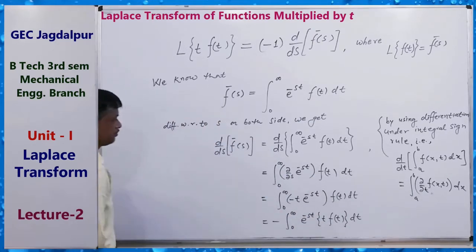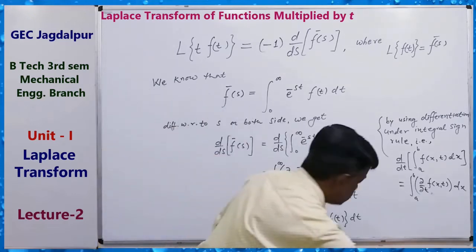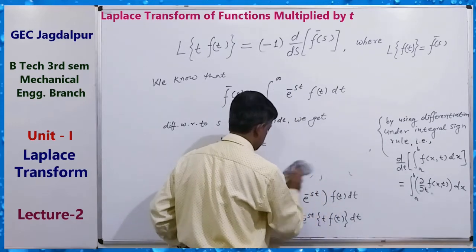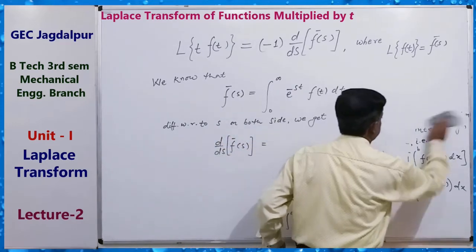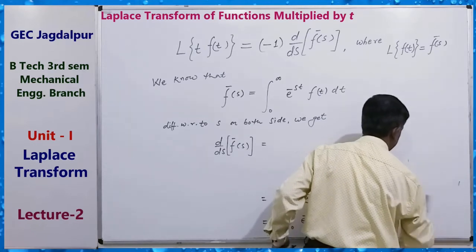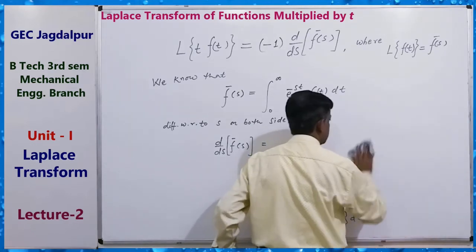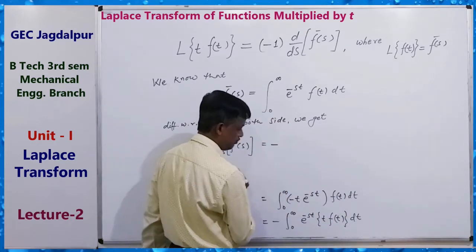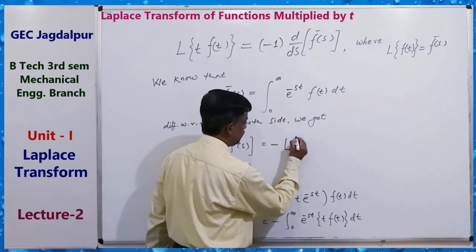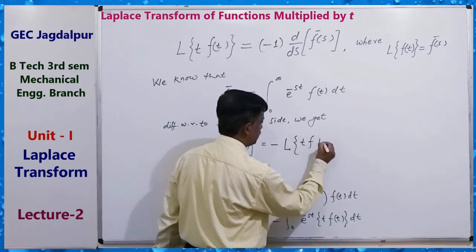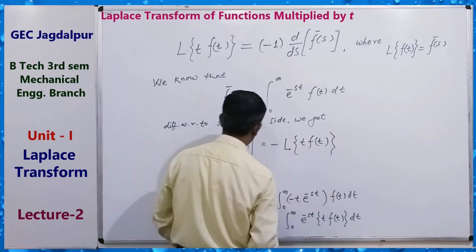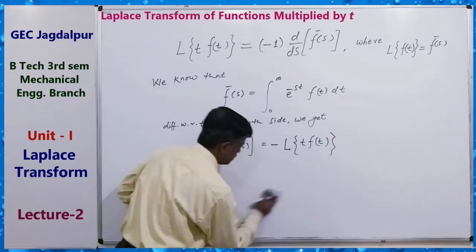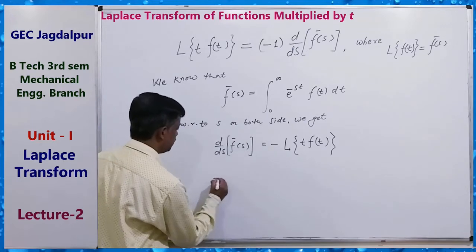So this is equals to minus the Laplace transform of t f(t). So we get the formula.